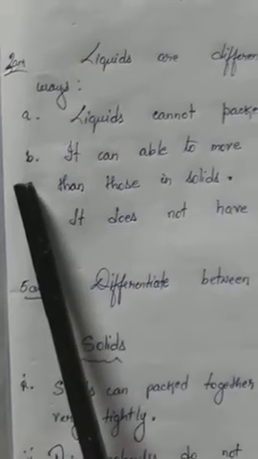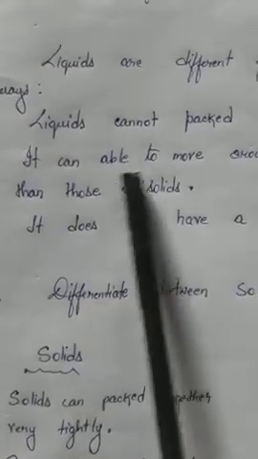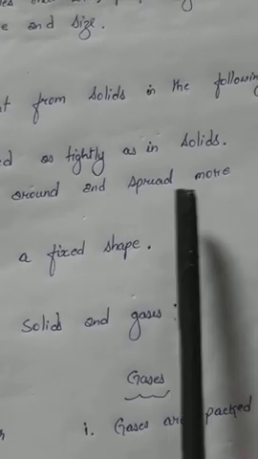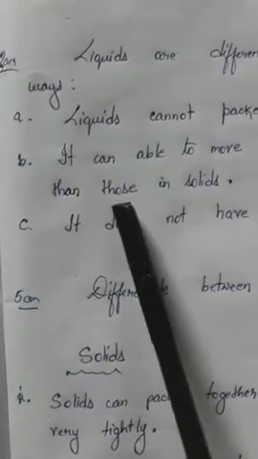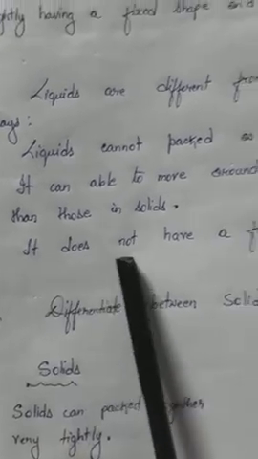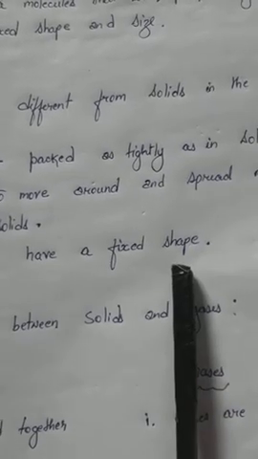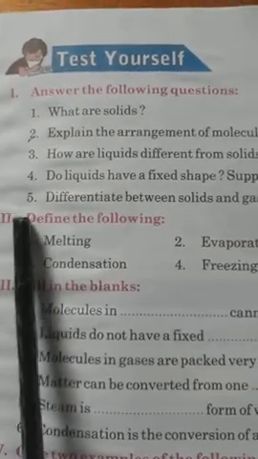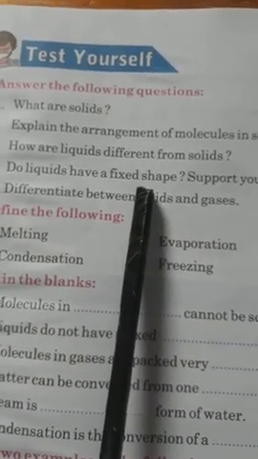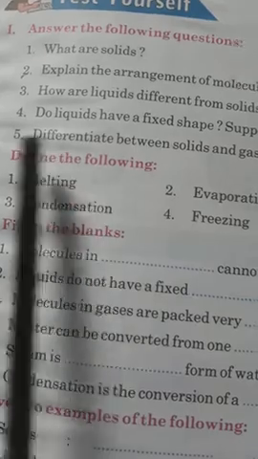Point B, they are able to move around and spread more than those in solids. Point C, they do not have a fixed shape. Number 4 you don't need to do. Okay, do liquids have a fixed shape? This is similar to the previous question.